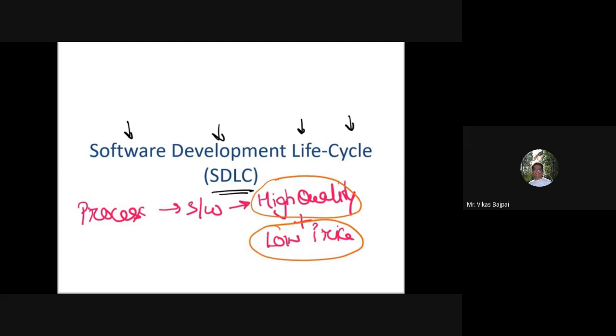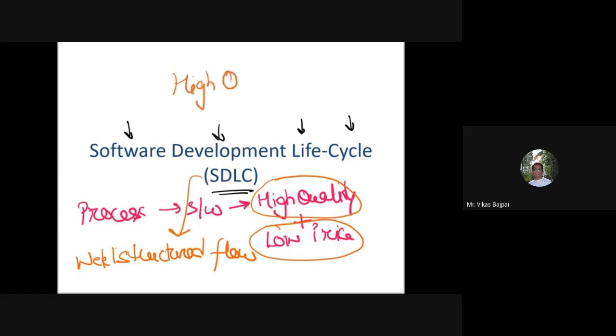So this SDLC is providing us a very well structured flow for the processes which are involved in order to help an organization to quickly produce a high quality software application. And that's what the ultimate aim is.